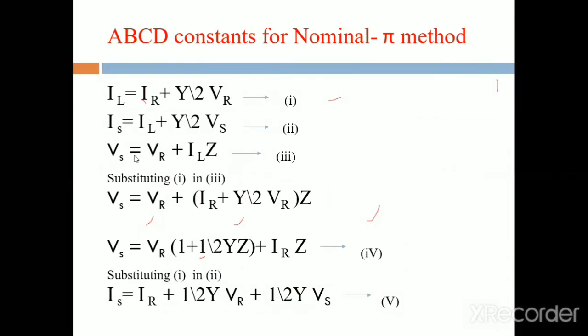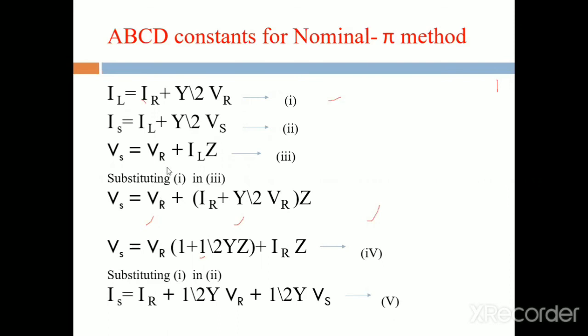Before comparing, we check whether the Vs equation is similar to the generalized equation or not. What is the generalized equation? Vs is equal to AVR plus BIR. Instead of IR we have IL. That's why we simplify this Vs equation again, and also we write down the equation for Is. Is is equal to IL plus Y by 2 into Vs. Next, substitute equation 1 in 3.